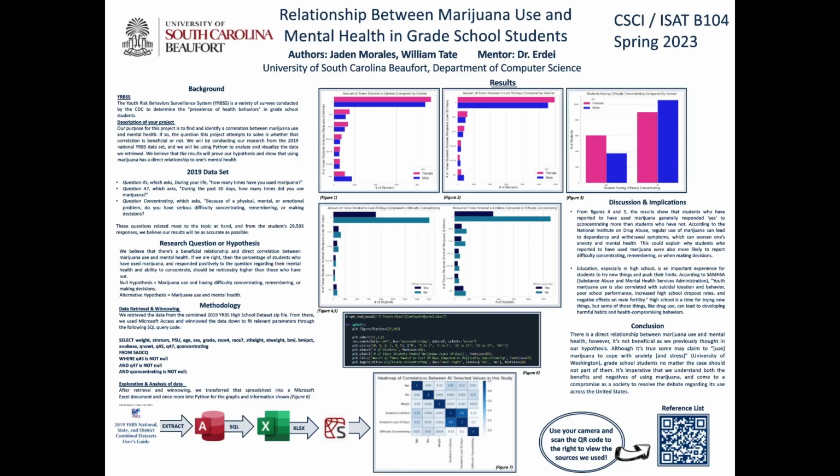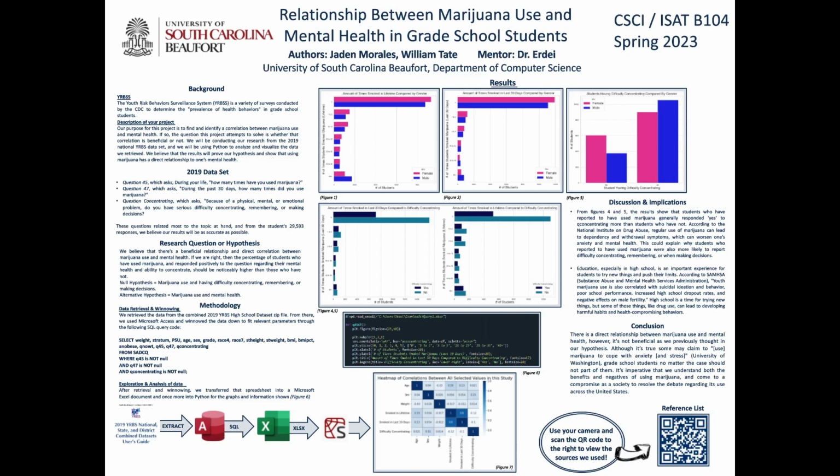Going back to the poster, the graph we showed in Python is the same graph shown in figures 4 and 5. The results show in those figures that students, again, who have used marijuana generally responded yes to Q concentrating more than students who have not.